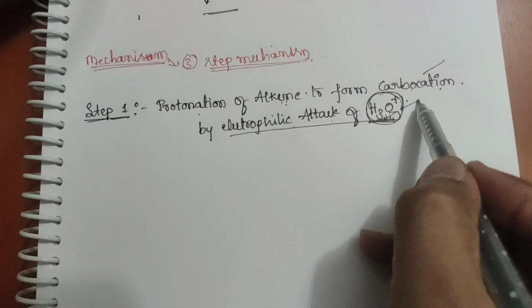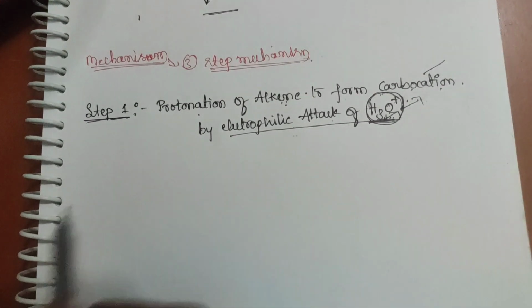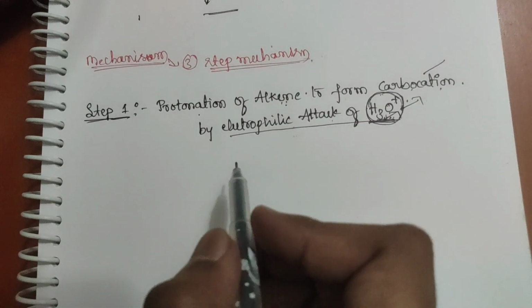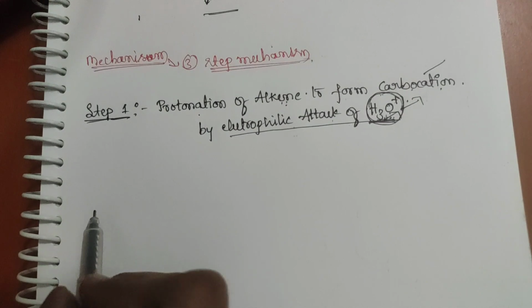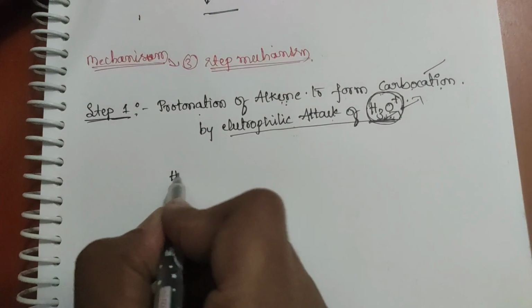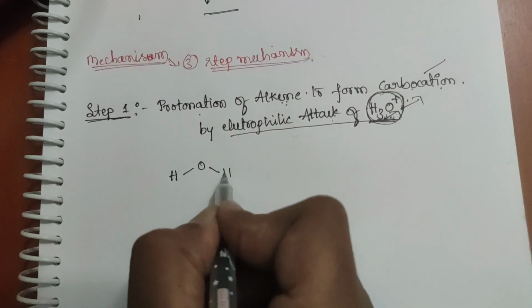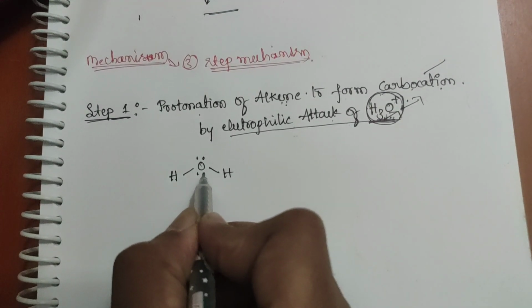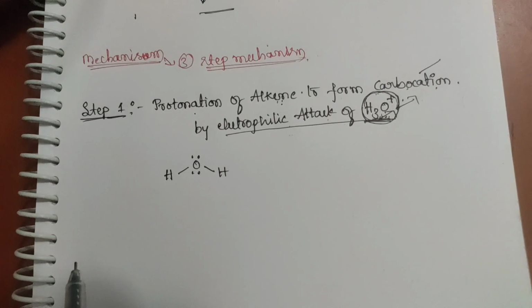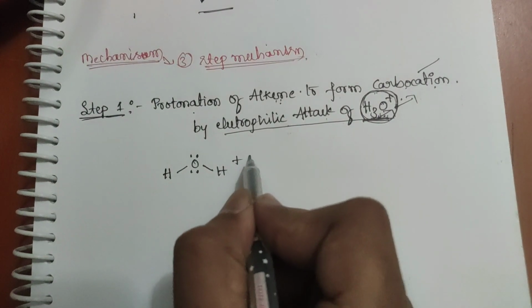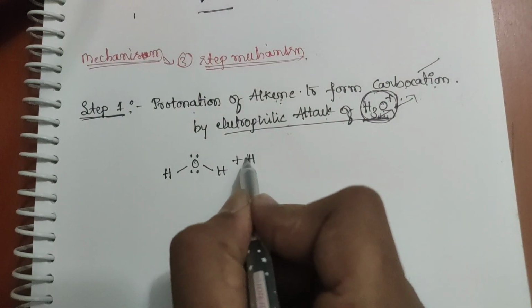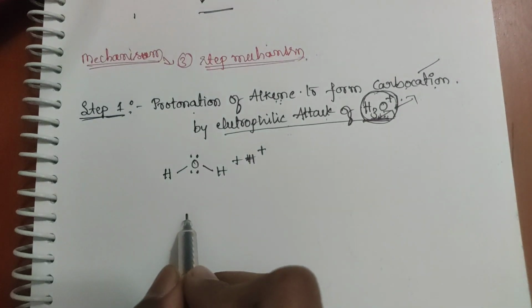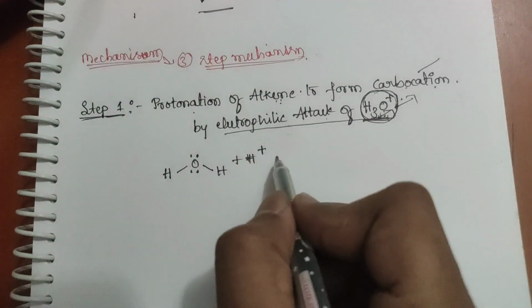How will this H3O+ form? I'll show you. What you are going to take in your reaction is water. Oxygen will always have two lone pairs of electrons. And you're going to take acid as your catalyst. Is it clear? What will happen?